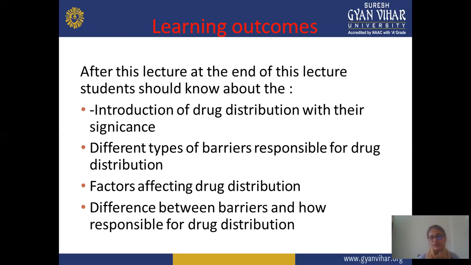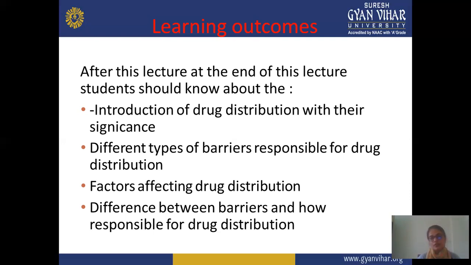Next are the factors affecting drug distribution. In this slide, we already covered these factors. We discussed the physicochemical factors already. In physicochemical factors, there may be pH, pKa, lipophilicity, hydrophilicity, meaning partition coefficient. All this comes under physicochemical factors. So, how do factors affect drug distribution, and which factors affect the drug distribution.